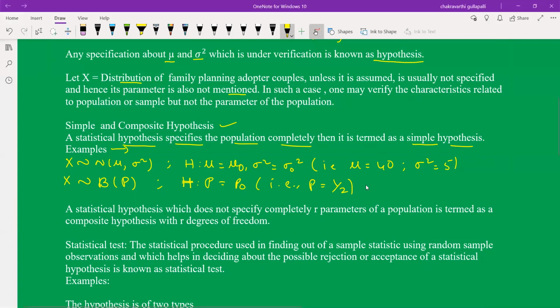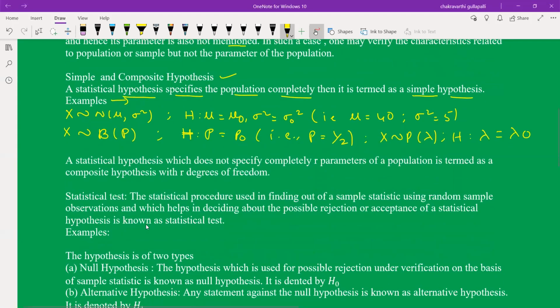One more example. X follows Poisson lambda. Here lambda is the parameter of the Poisson population. In this case, the hypothesis is defined as lambda is equal to lambda naught. This is called a simple hypothesis. These are the examples of the simple hypothesis. It is a direct question from the point of view of regional-wide and nation-wide entrance examinations.